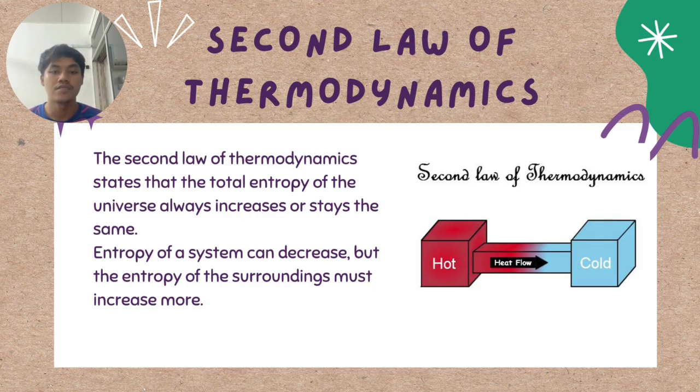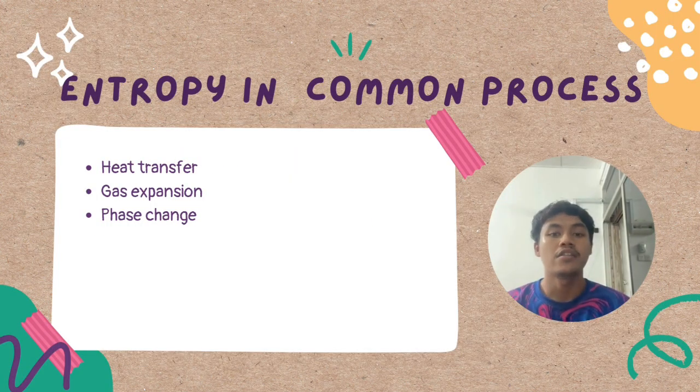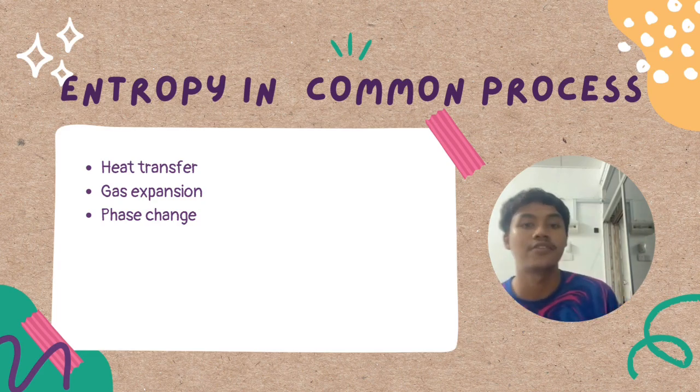Because of this law, no heat engine can be 100% efficient. Some energy is always lost and becomes less useful due to entropy increase. Entropy in common processes. Number 1, heat transfer. Number 2, gas expansion. And number 3, phase change.